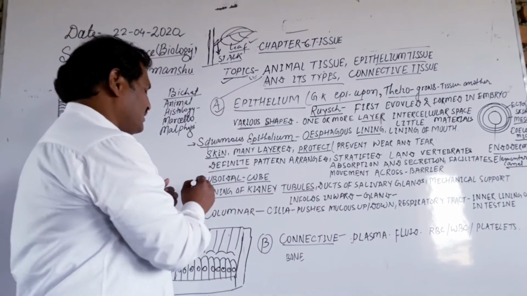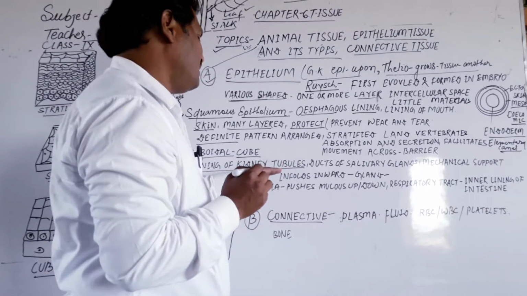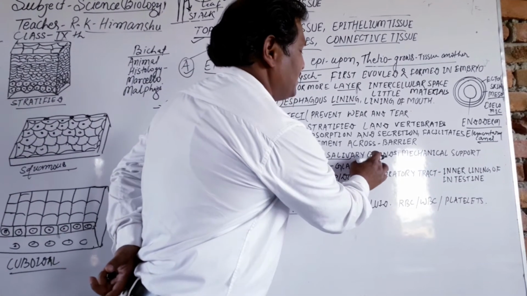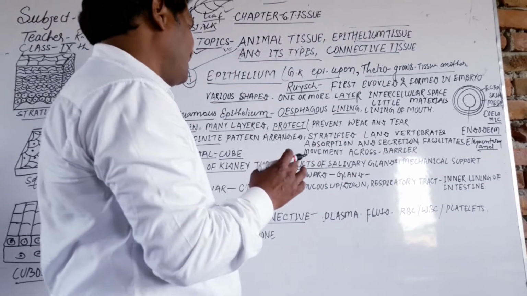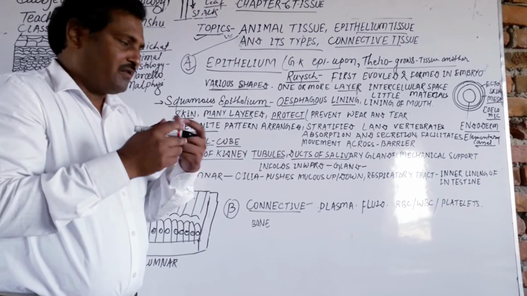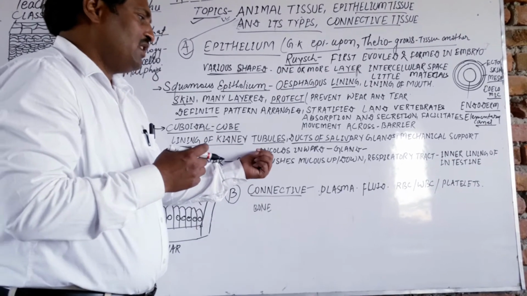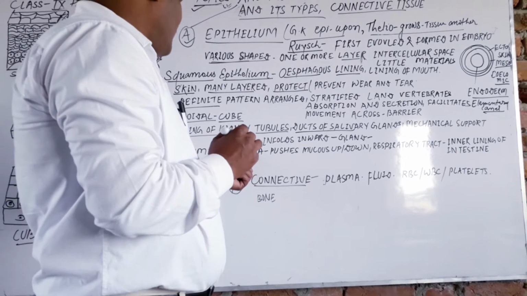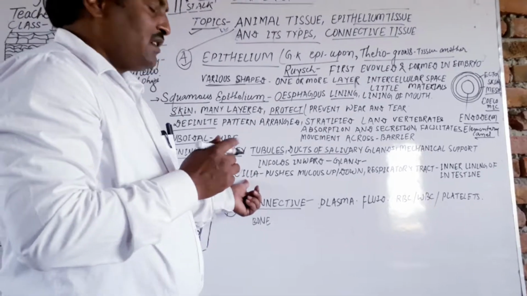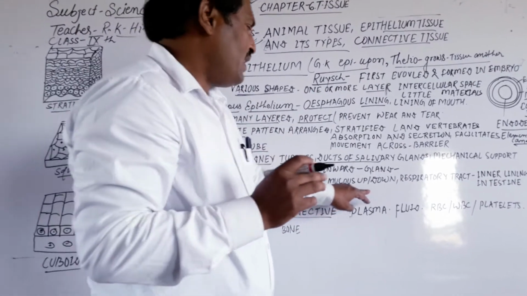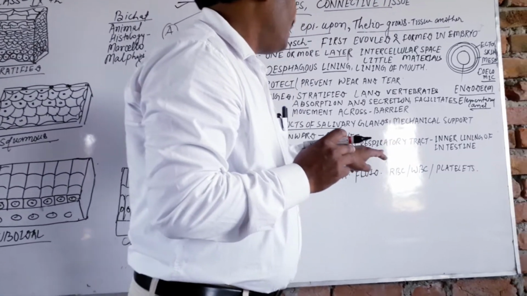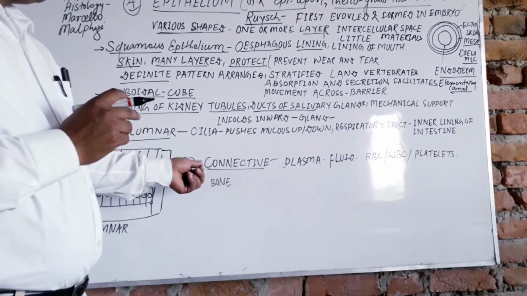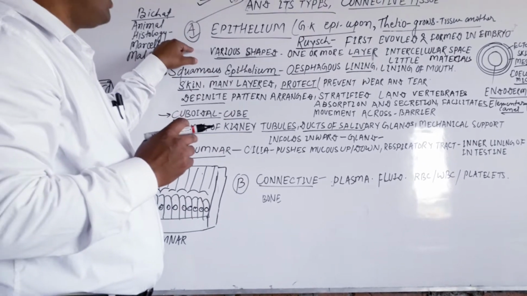Dear students, second is the cuboidal epithelium, which is found in the lining of kidney tubules and the ducts of salivary glands. It provides mechanical support, and when it enfolds inwards, the cuboidal epithelium forms glands. After that there is the columnar epithelium, which also has cilia. These cilia push the mucus in the respiratory tract, and it is found in the respiratory tract and the inner lining of the intestine. These are the kinds of epithelial cells.